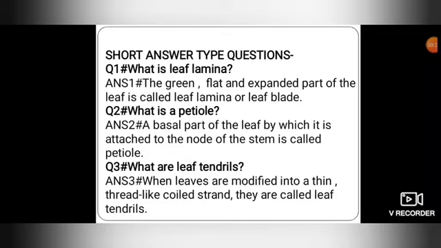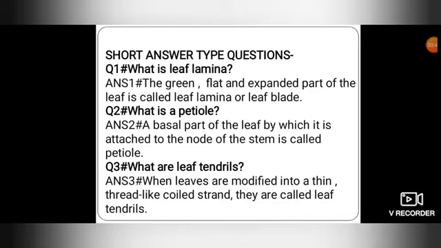Question 2. What is a petiole? Answer. The basal part of the leaf by which it is attached to the node of the stem is called petiole. Question 3. What are leaf tendrils? Answer.